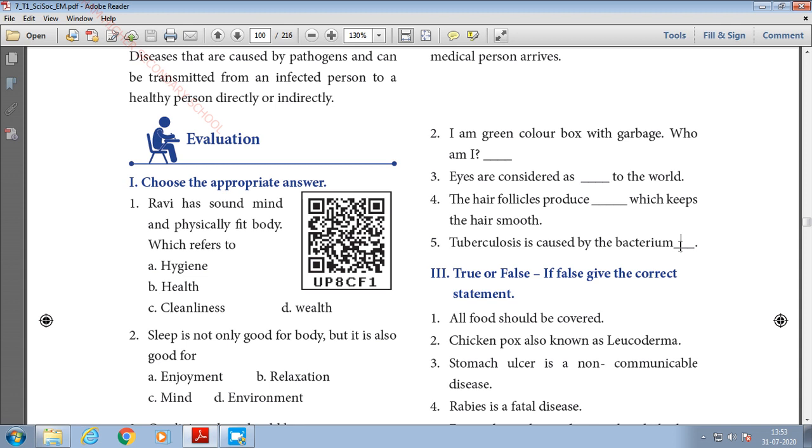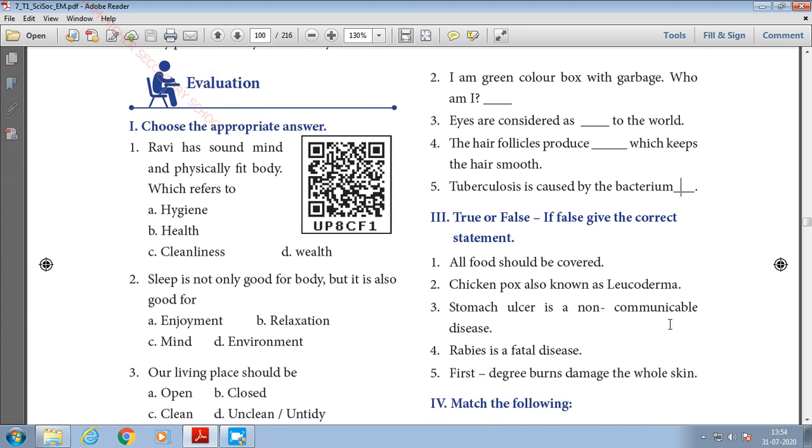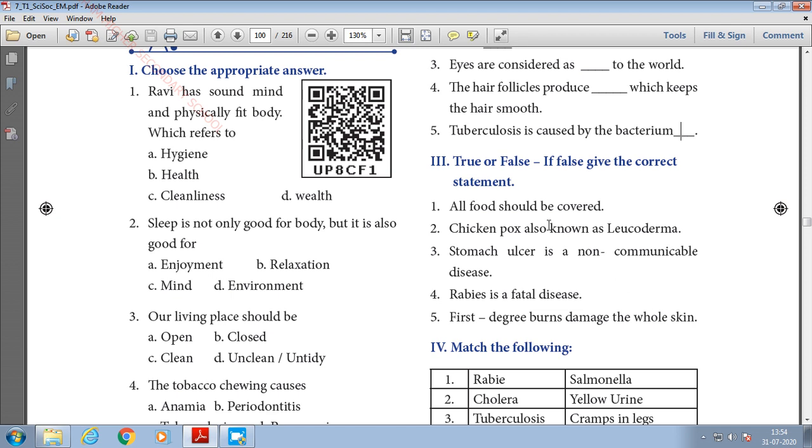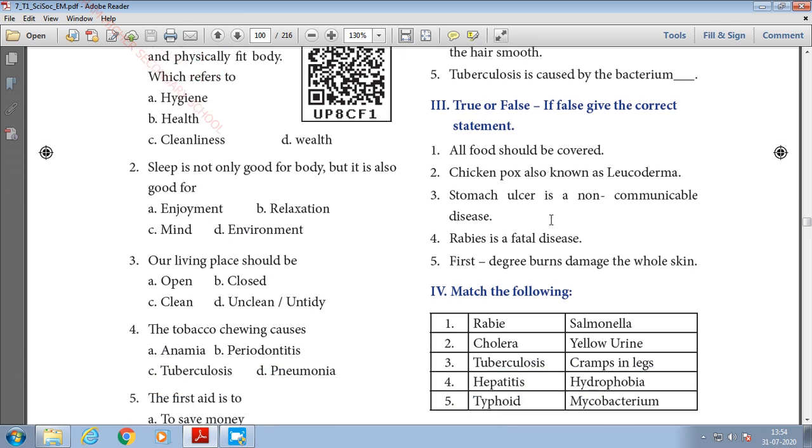Fifth one, tuberculosis is caused by the bacterium Mycobacterium tuberculosis, MYCOBACTERIUM, Mycobacterium tuberculosis, TUBERCULOSIS, tuberculosis. Next, moving on to true or false. If it is true, you can just write true, and if it is false, you have to underline which is false and you have to rewrite the correct statement.